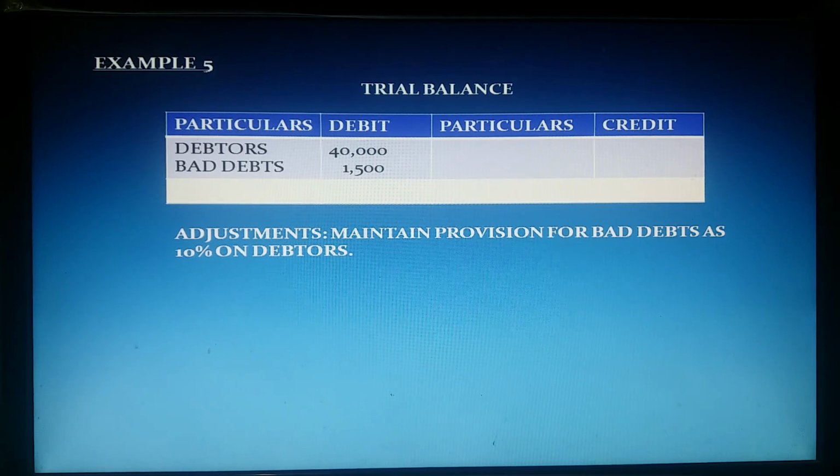Bad debts are given in the trial balance, and in adjustments, provision for bad debt 10% is given. Then, trial balance bad debt is already deducted from debtors, and adjustment bad debt reserve is not yet deducted from debtors.